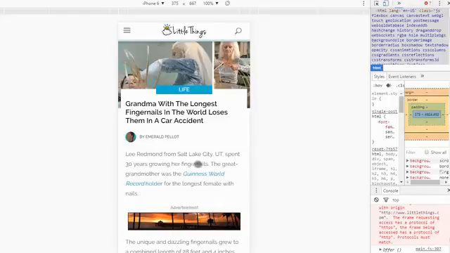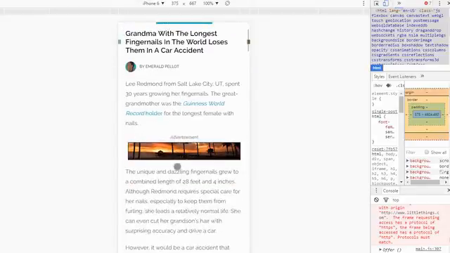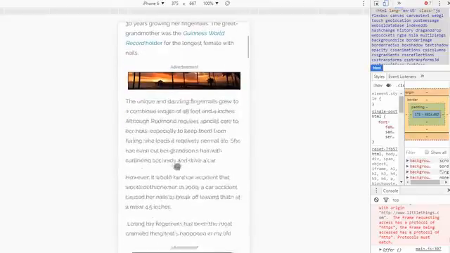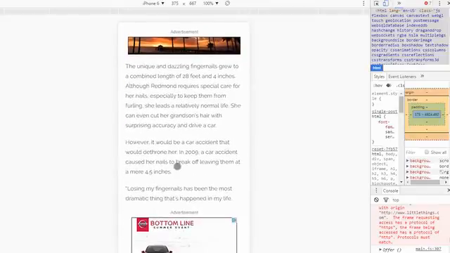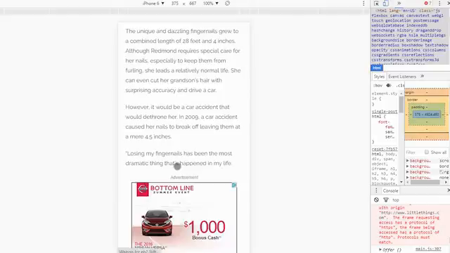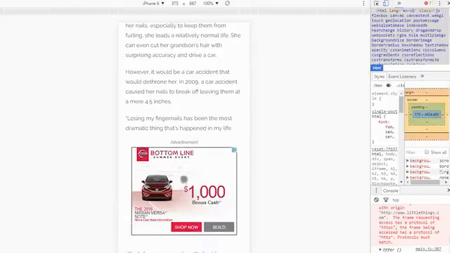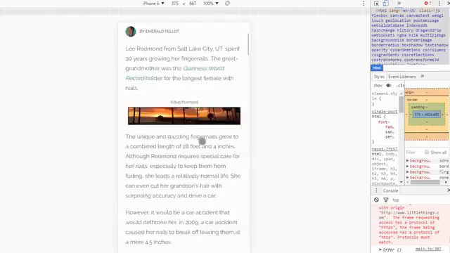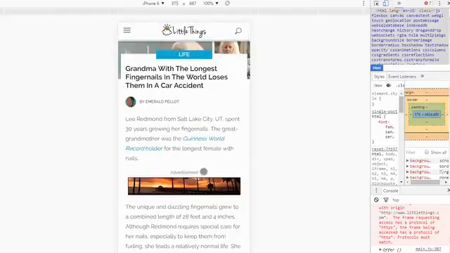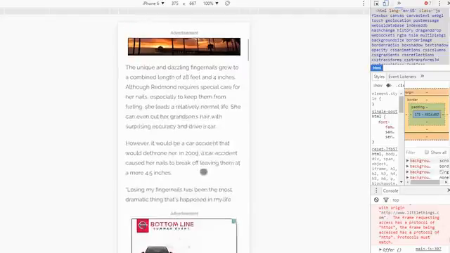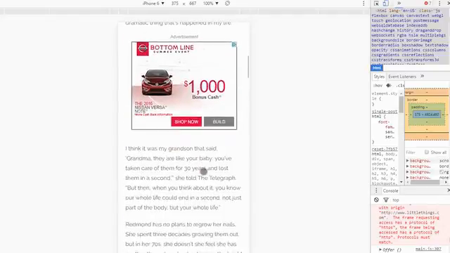I'm at a mobile view, and notice how they have an ad down here. Remember, Google does not allow you to have a large square ad 350 by 250, but you can have other ads, and some of these will be some of your best income right here. We live in a mobile world, and it's going more and more and more mobile. So notice how the ad is another ad right here, and it also says the word advertisement. That's another thing. You need to make sure that you have the word advertisement above that. Your templates are already set up for that, but make sure you always do that.